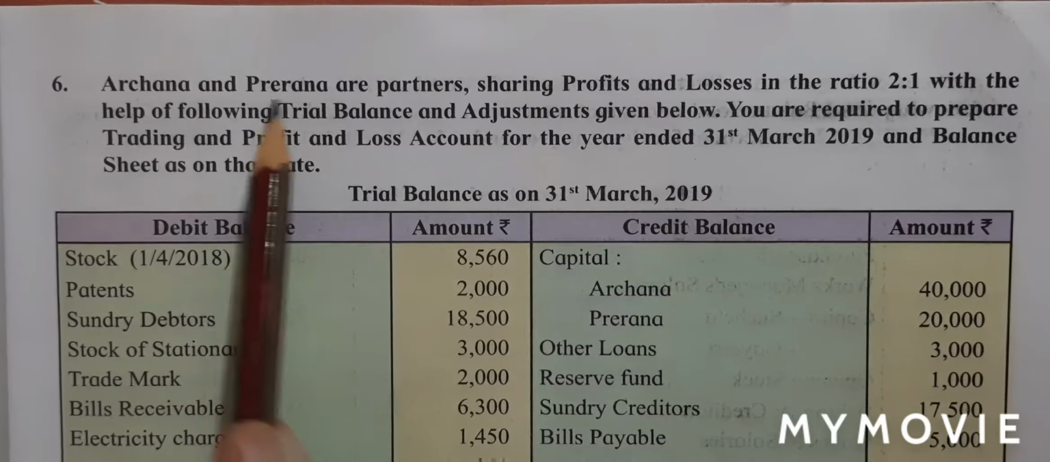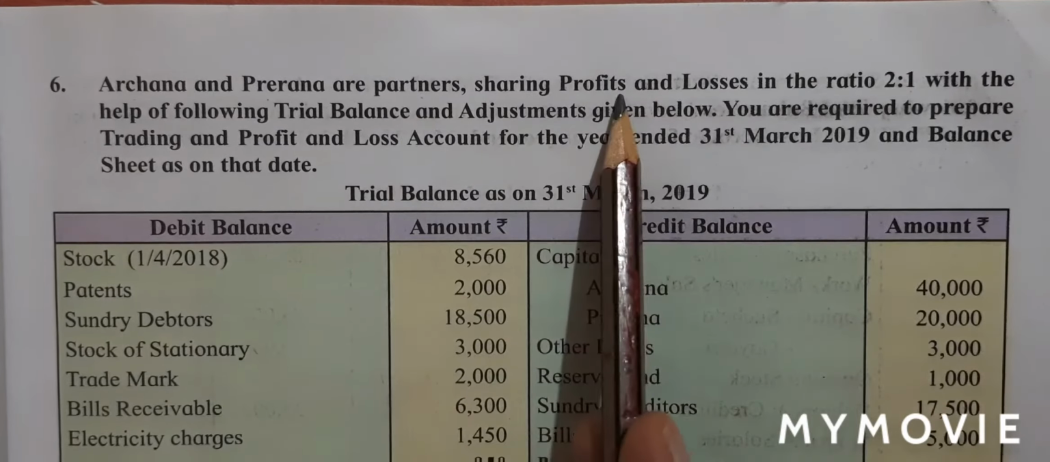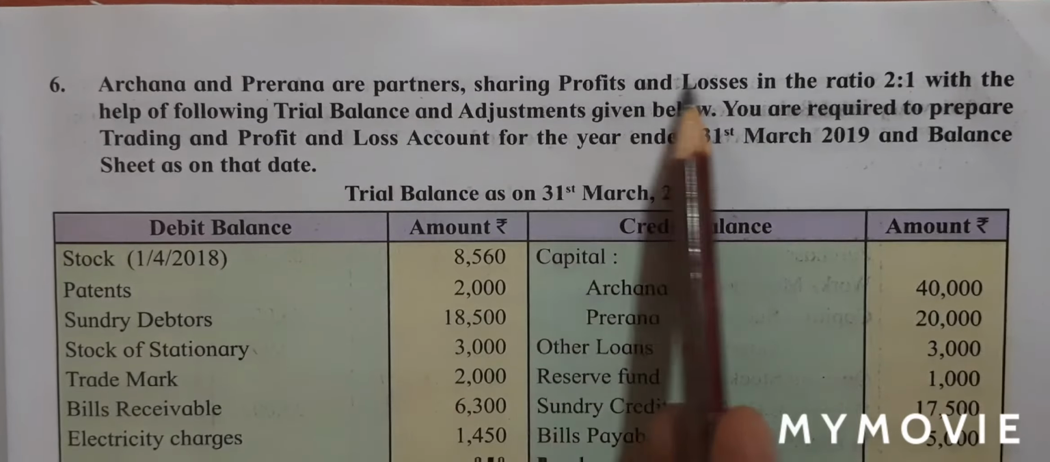Archana and Prerna are partners sharing profit and losses in the ratio 2:1. Ratio is given, so we will underline this. With the help of the following trial balance and adjustments given below, you are required to prepare trading and profit and loss account for the year ended 31st March 2019 and balance sheet as on that date.